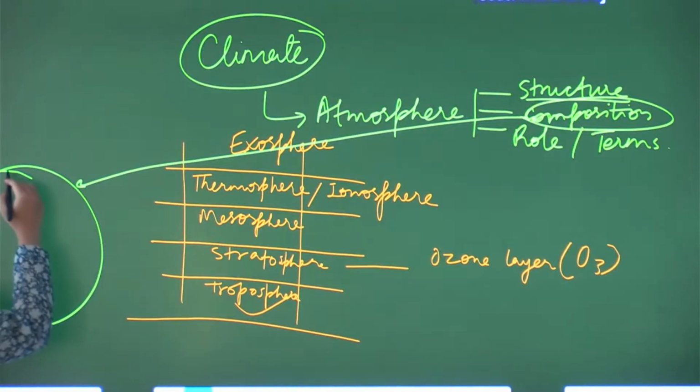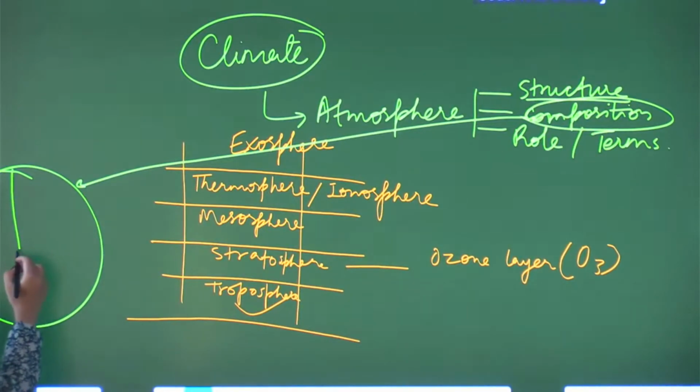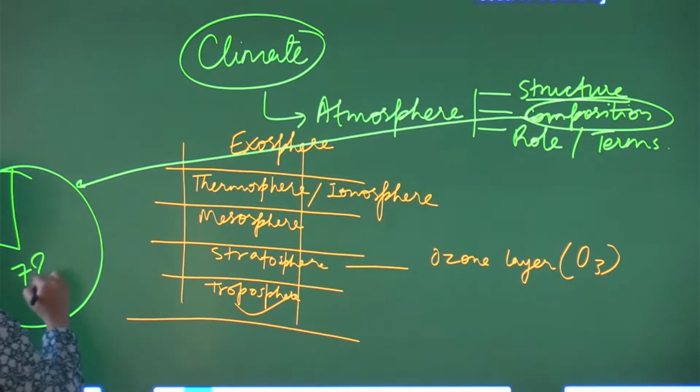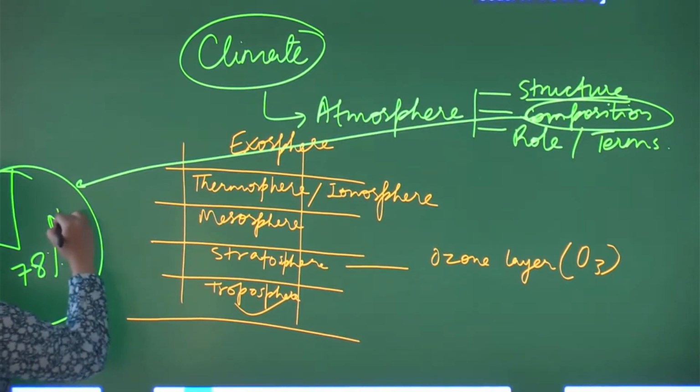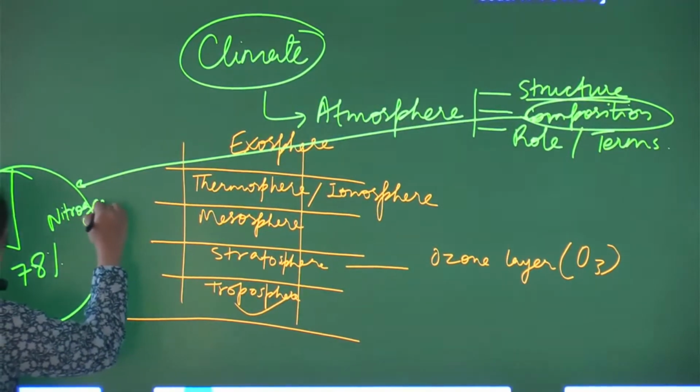more than 70% of the gas which is present, it's almost 78% nitrogen gas which is present in the atmosphere.